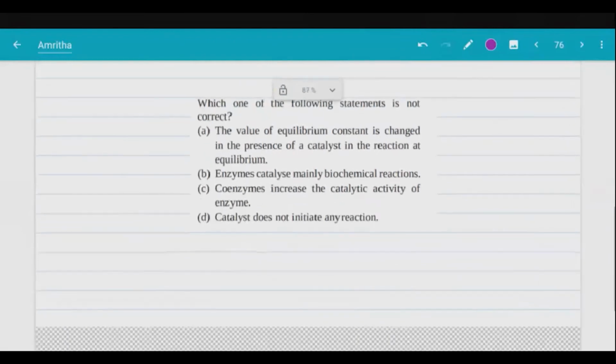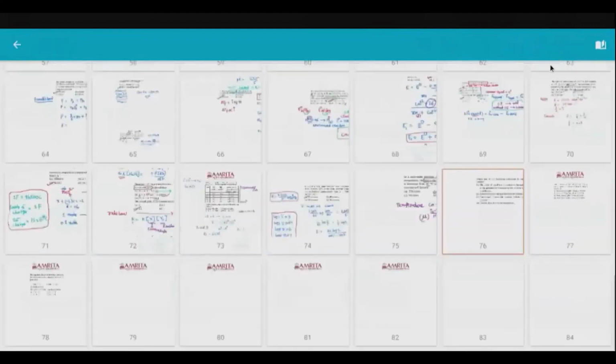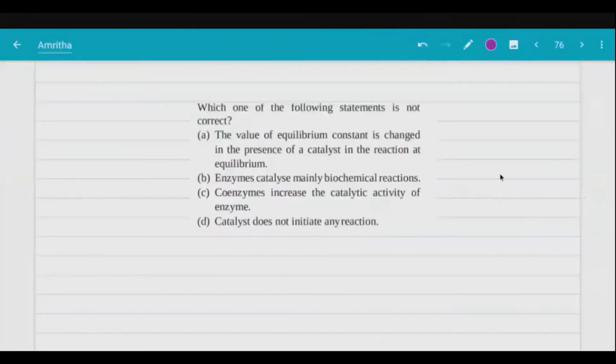Now tell me this. Which one of the following statements is not correct? Please read the statements. A: Value of equilibrium constant is changed in presence of catalyst.